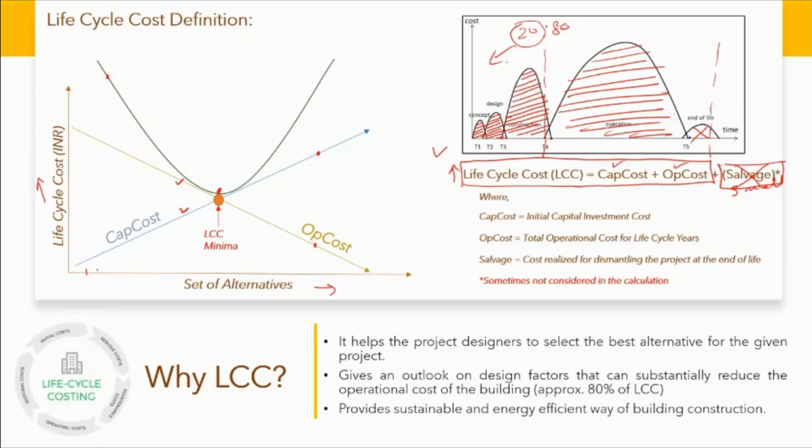So let's talk about alternatives. There are maybe 100,000 alternatives here. For each alternative, if I sum this curve and this curve, capital and operational, then we'll find a kind of U curve here with a minima somewhere here. The life cycle cost of the point which is the minimum is what we are interested in finding out.